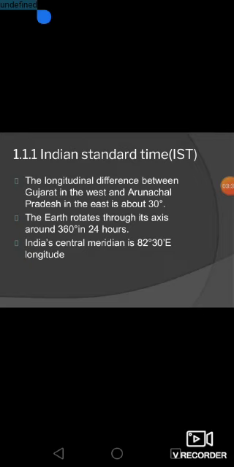Next comes Indian Standard Time. Here we can see the longitudinal difference between Gujarat in the west and Arunachal Pradesh in the east. The earth rotates on its axis through 360 degrees in 24 hours. India's central meridian is 82 degrees 30 minutes east longitude. IST is 5 hours 30 minutes ahead of Greenwich Mean Time, otherwise known as GMT.